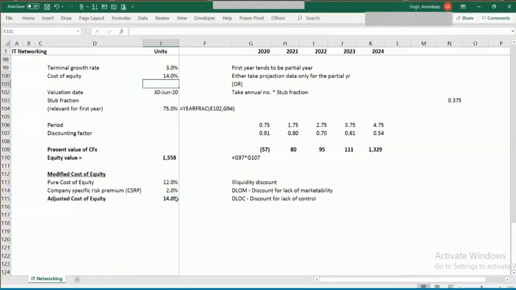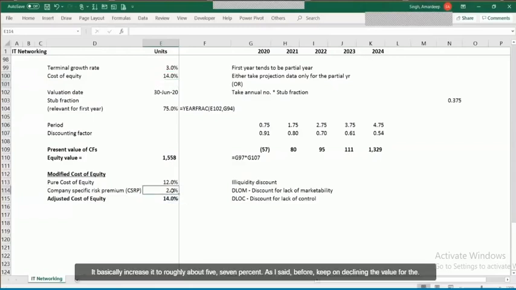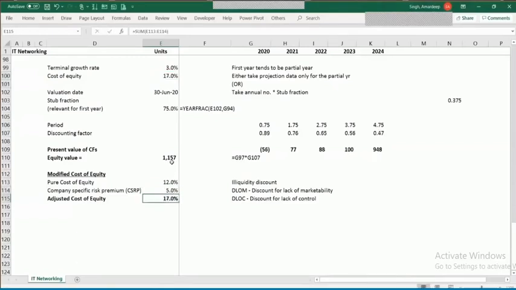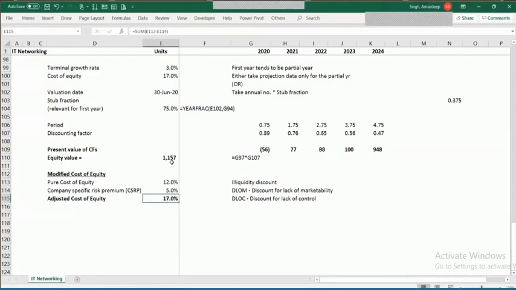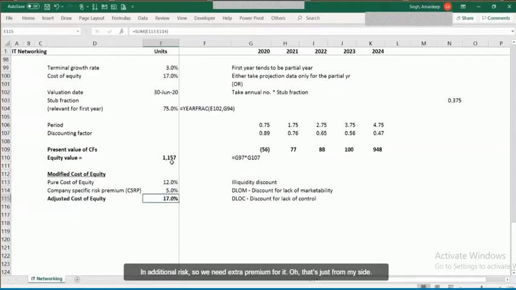And you know what venture capitalists do? They basically increase it by roughly 5-7%, as I said before. They keep on declining the value. For the amount that they're putting in, they want to take higher stakes. That's why they keep on taking a higher premium. And it happens out there. They take some extra premium because they say we are taking additional risk, so we need extra premium for it.